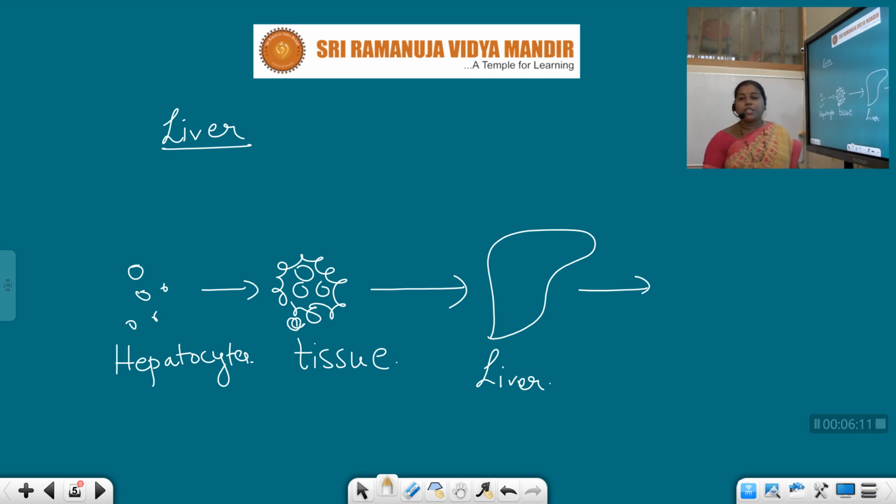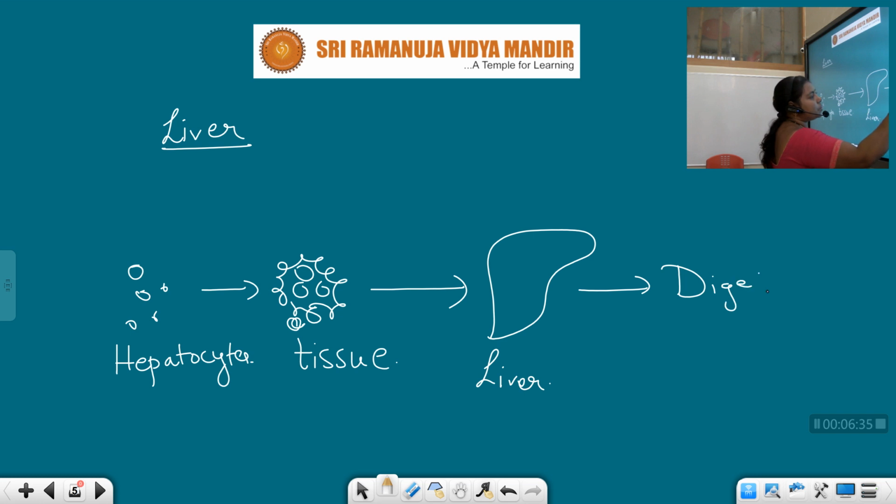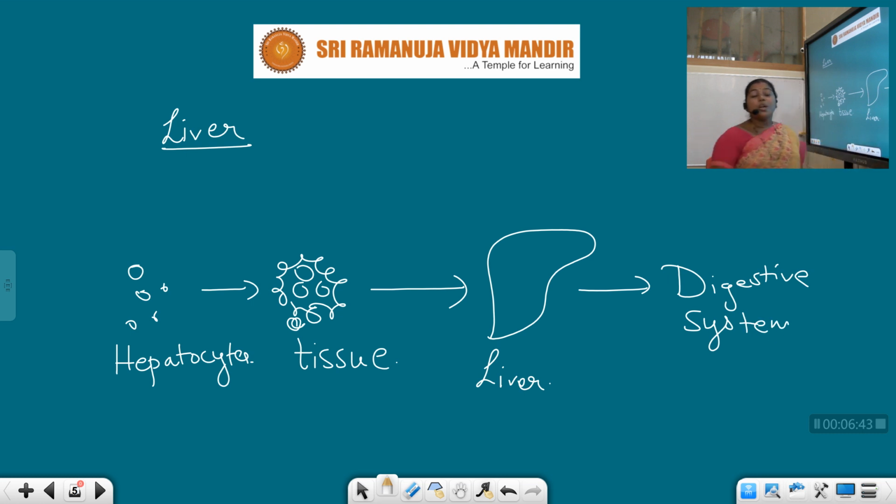Can the liver alone carry out all the functions? No, the liver is a gland. The largest gland in the human body is the liver. It acts as an associated gland, and its secretions help in the process of digestion and metabolism. So the liver is a part of the digestive system. The main function of the liver, students, is detoxification. It converts toxic substances into less toxic substances.